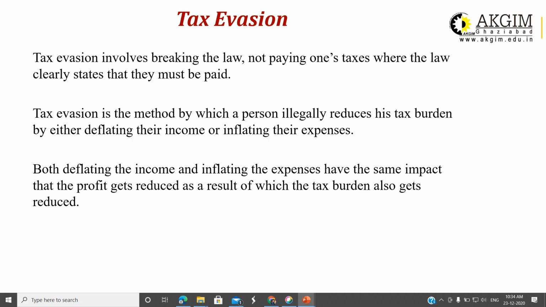But as I have already said, tax evasion is illegal, right? And if the ITO finds that yes, there is evasion, then huge penalties are there, interest is there, right?